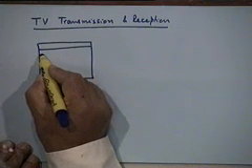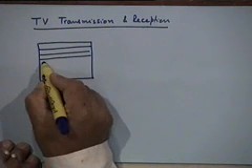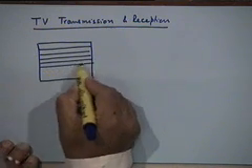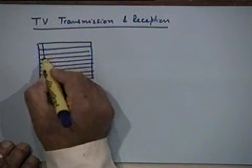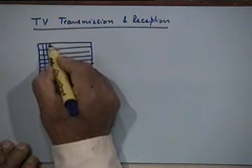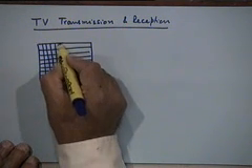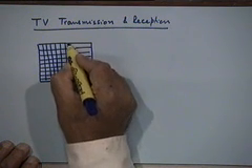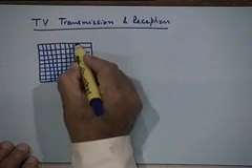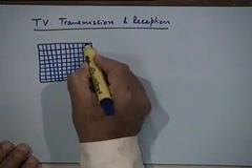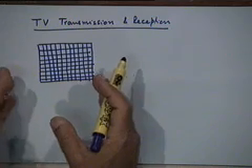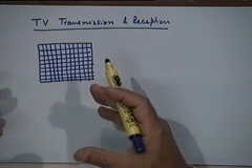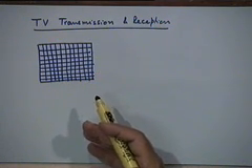So let's assume this frame of picture that you have is composed of a grid like that, a fine grid, in the sense that if I want to specify the picture electrically, ultimately I have to have an electrical representation of this picture, right?